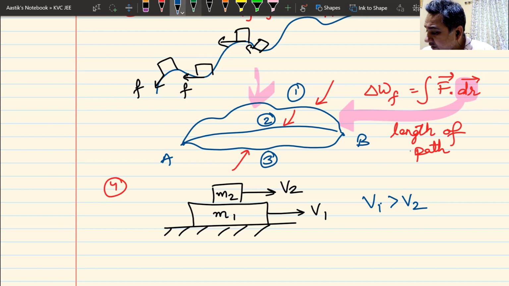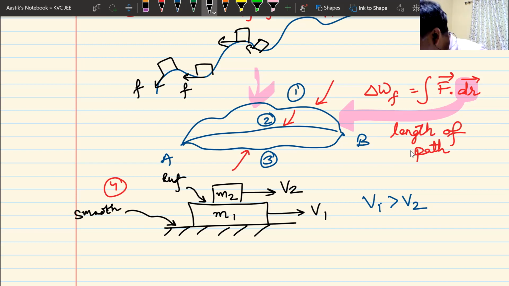Let us say that this surface is smooth and this surface is rough. What will be the direction of friction? What type of friction will act between M1 and M2?